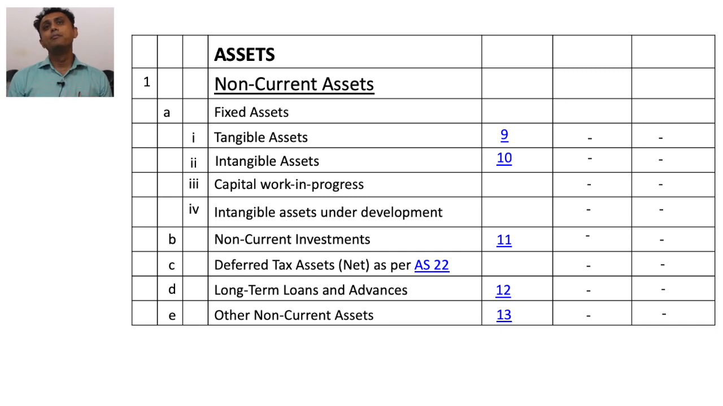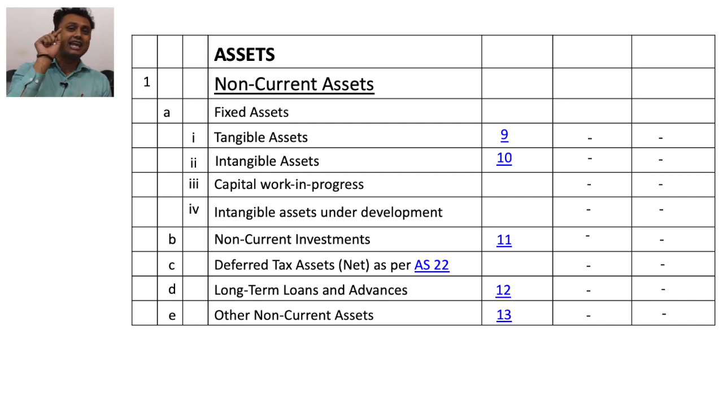Now the second one, B portion, non-current investment. Again, what is non-current investment? Simply, if the time span of any investment is more than 12 months, it's known as a non-current investment. Next one, deferred tax net as per Accounting Standard 22. In D, long-term loans and advances and other non-current assets.